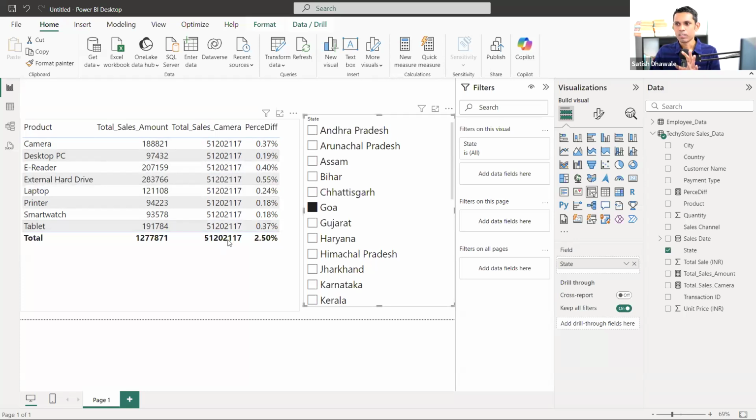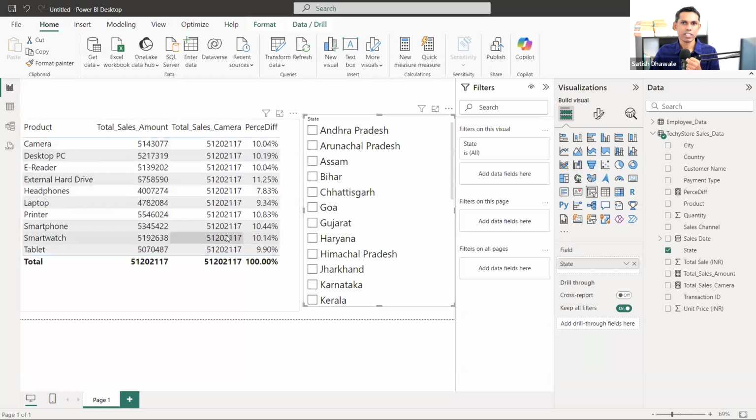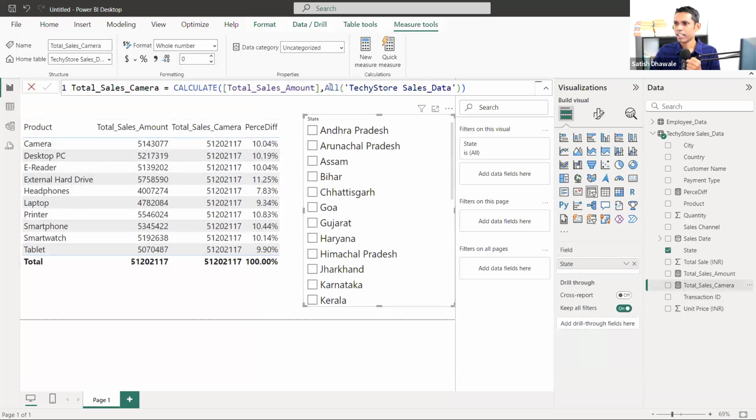Even if we apply the filter, it is not changing the value. What I did for that, I just selected this and typed ALL. I just removed the product name.